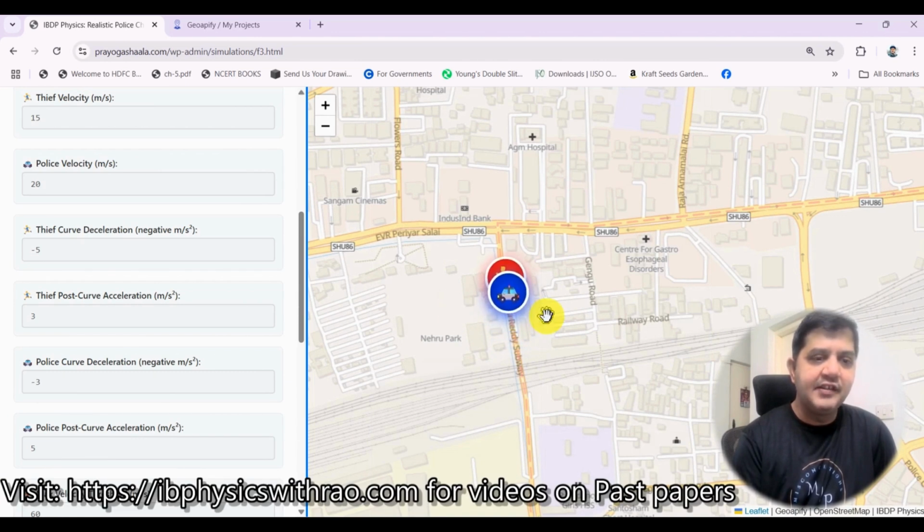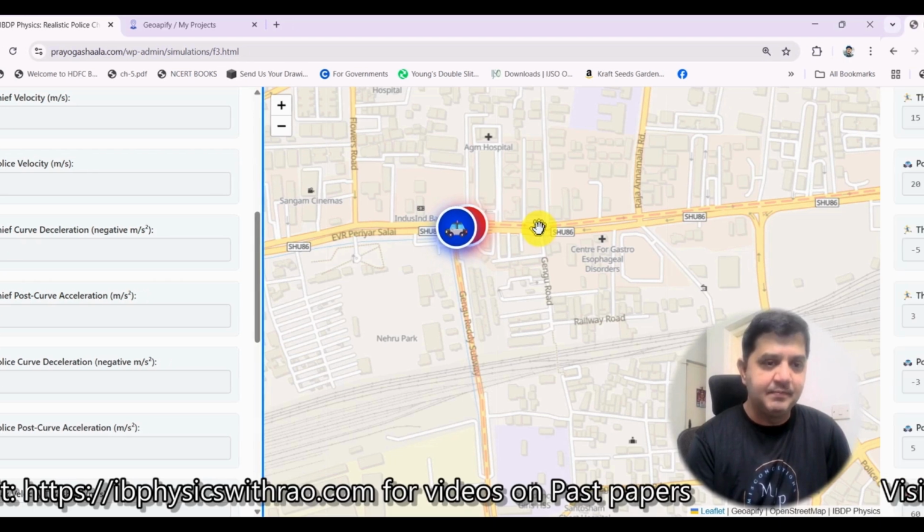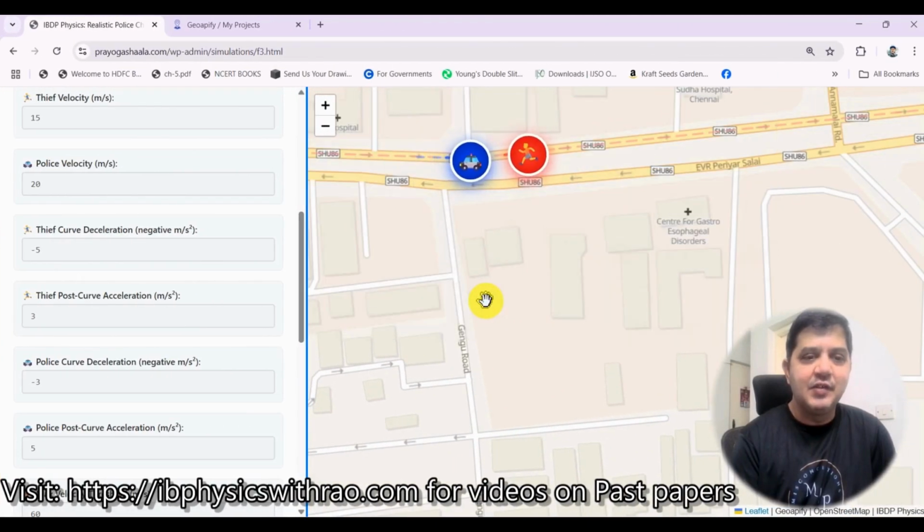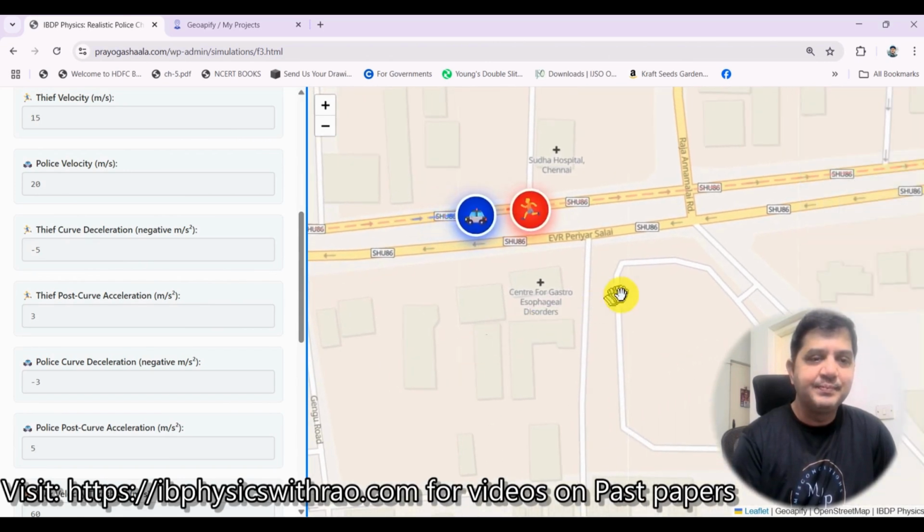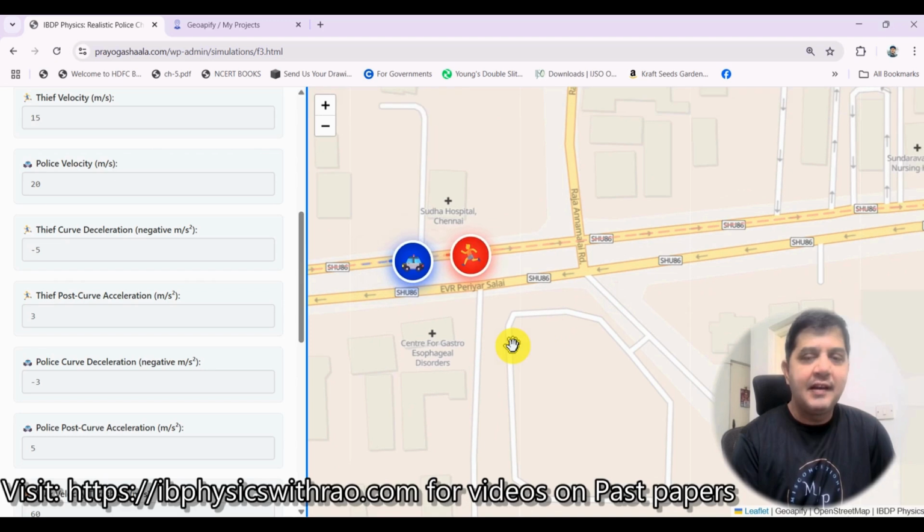Though the two icons are seen to be overlapping, I want the police van to be overtaking him. If the police van is in the front and this is the back, then I assume that he is able to catch him. The distance is too high. I have put a random variable over there so that when the police are about to catch him, the thief is able to escape from them.